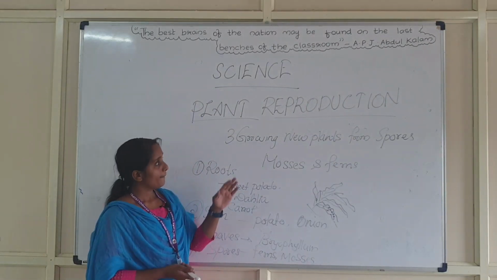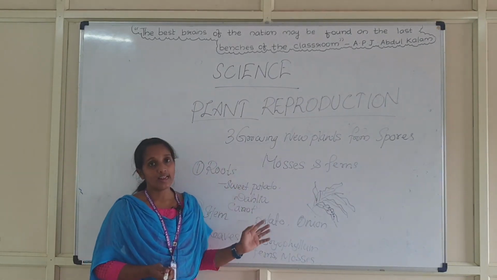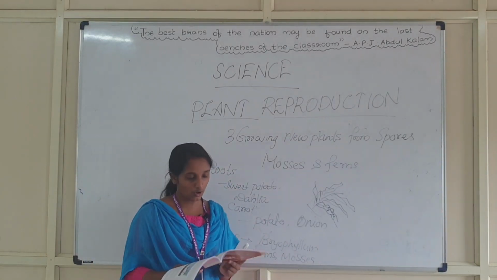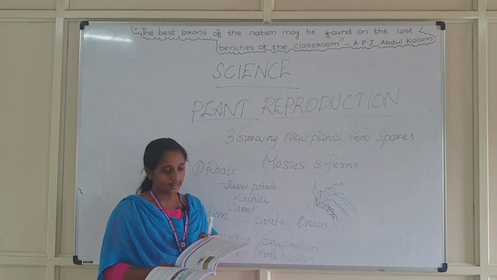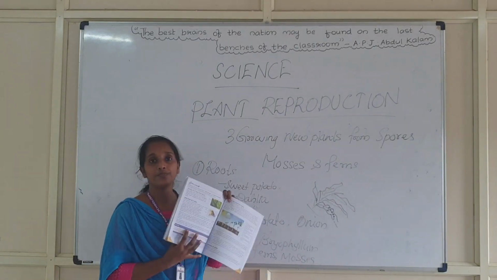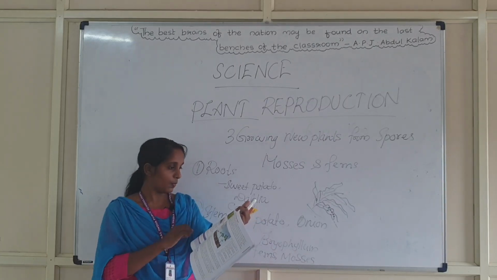You have to study it well, and now you have an activity to do as your homework, which is given in your textbook, page number 54, activity 1.